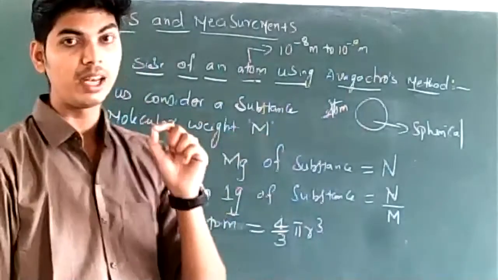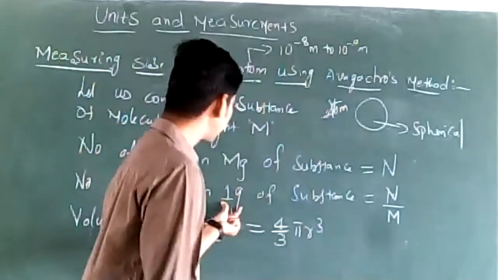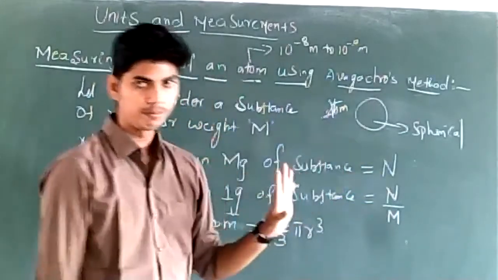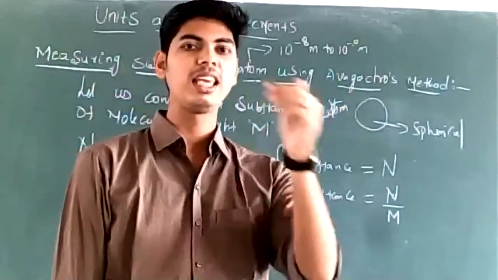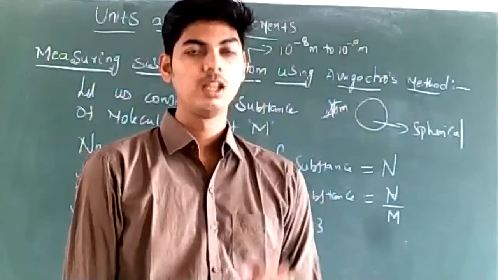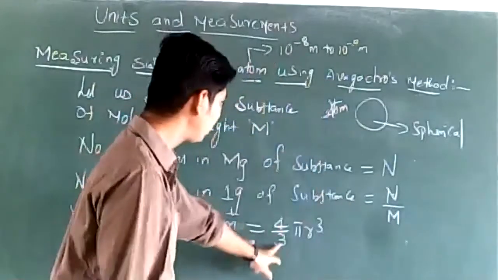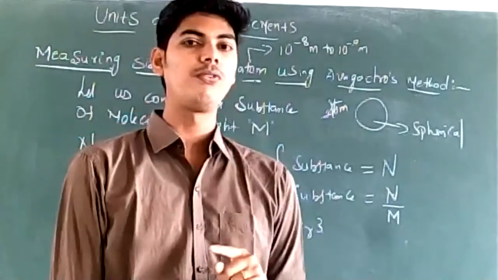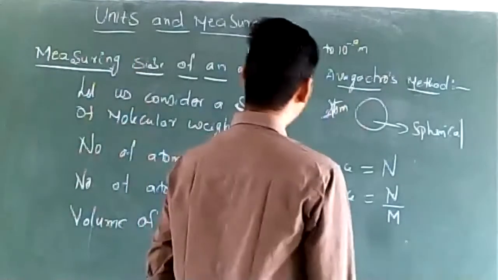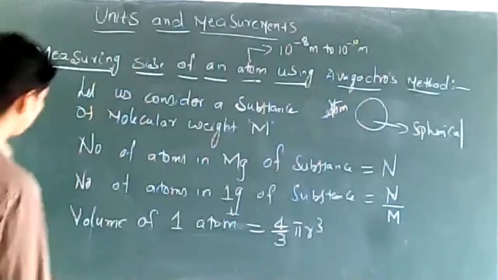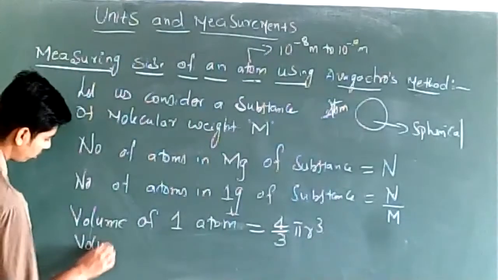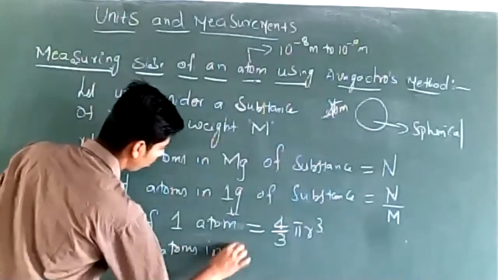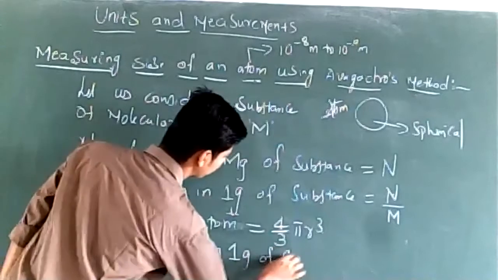How many atoms are present in 1 gram of substance? The number of atoms present in 1 gram of substance is n by m. The volume of each atom is 4 by 3 pi r cube. Can you tell me what will be the volume of atoms in 1 gram of substance?